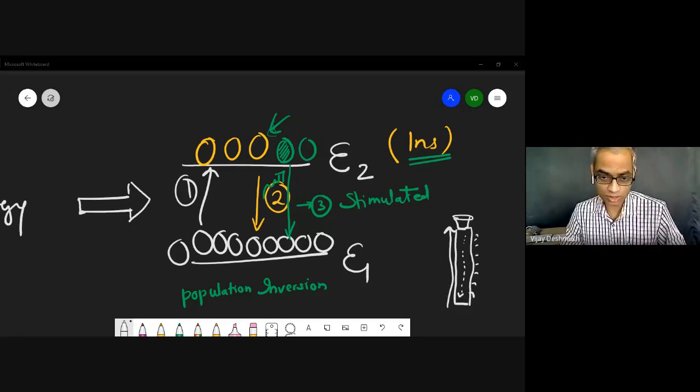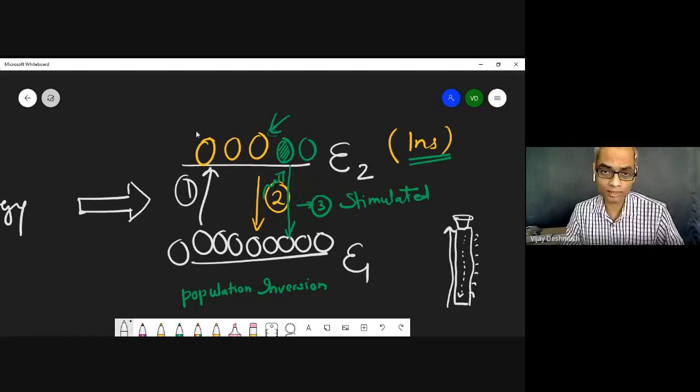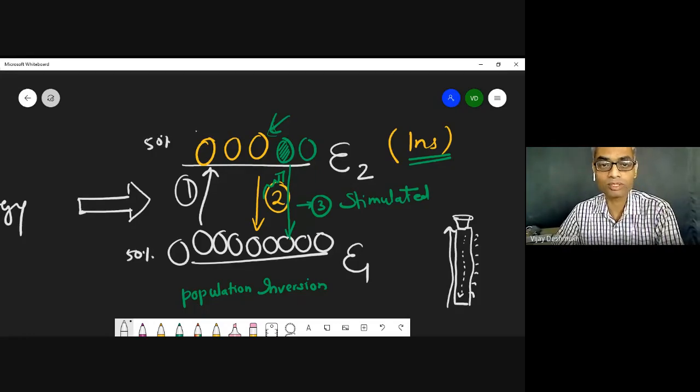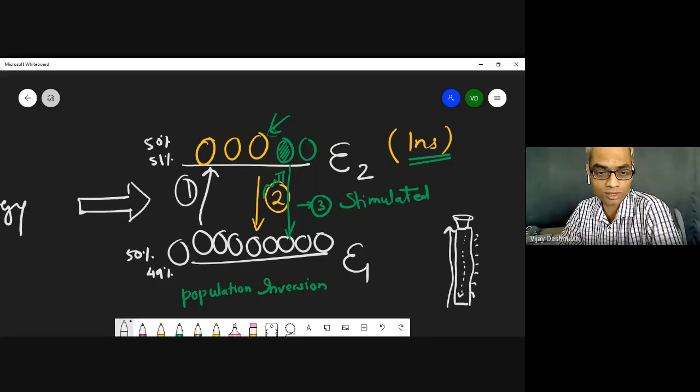Okay. So here, even if you pump harder, the situation is that you cannot get more than 50% here and 50% here. When will we call it population inversion? When this is at least 51% and this remains 49%. Only then will the upper one become greater.